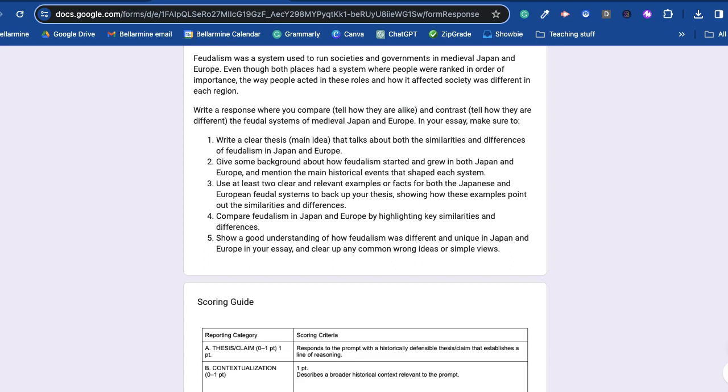4, compare feudalism in Japan and Europe by highlighting key similarities and differences. 5, show a good understanding of how feudalism was different and unique in Japan and Europe in your essay, and clear up any wrong ideas or simple views.